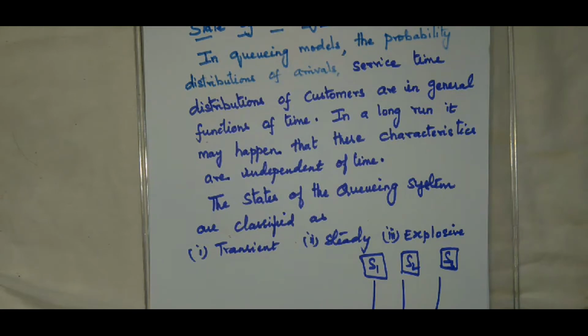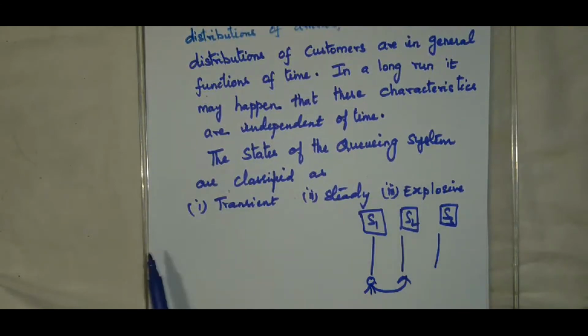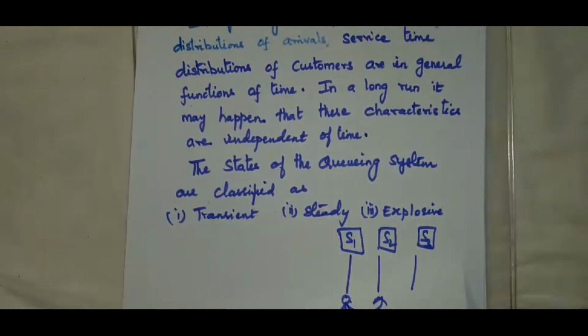As time keeps on increasing, in the long run, what happens? These factors all become independent of time. So the states of the queuing system are classified as transient state, steady state, and explosive state. Now we'll come back to what is meant by transient state.